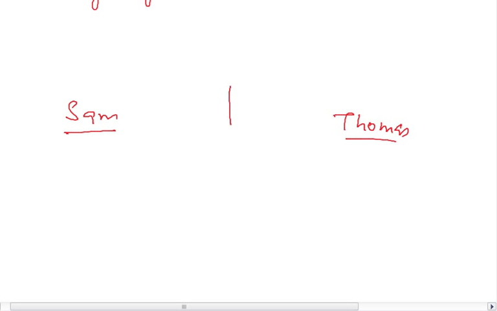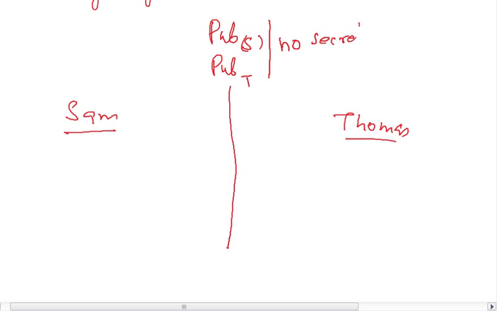Sam and Thomas would like to communicate securely. So the public key of Sam and the public key of Thomas are published. This is no secret at all. The private key of Sam is there with Sam, and the private key of Thomas is there with Thomas.